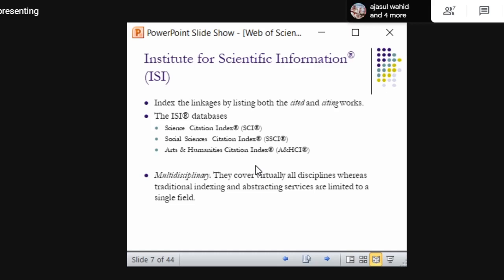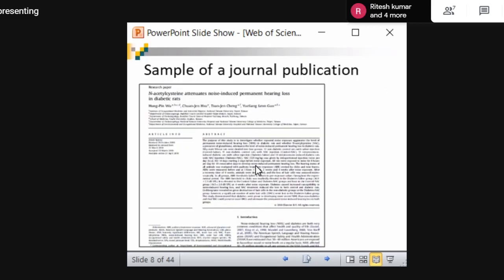So depending upon the status and nature of the domain of the journal, they are classified accordingly. Science, social science, arts and humanities are the core groups, and there are other citation indexes also. In order to provide citation details for separate disciplines, they have classified like that.